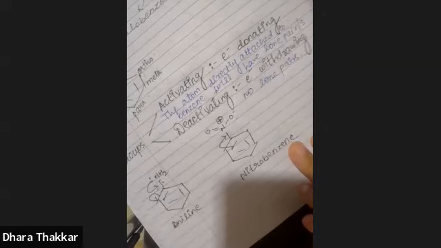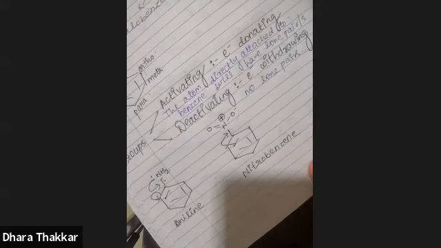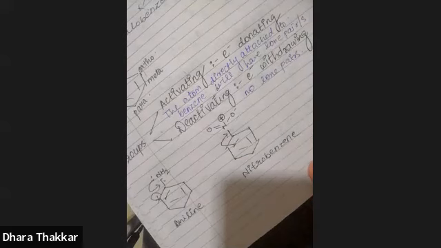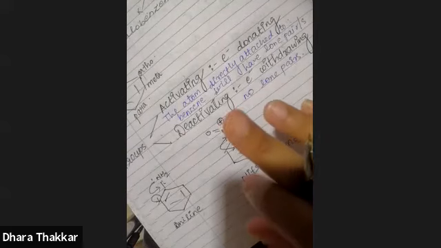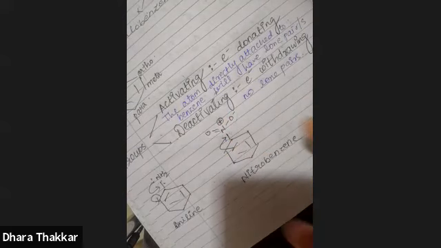Now, how are these groups, activating and deactivating, going to affect the reactivity, or how are they going to react? Now, see, there are two types of resonance effects. One is called plus R or plus M. Resonance is also called mesomerism.